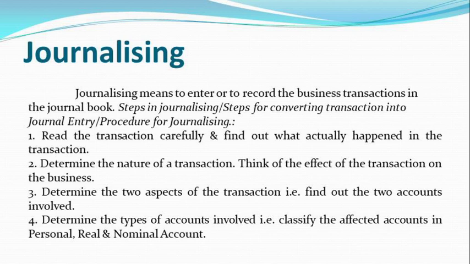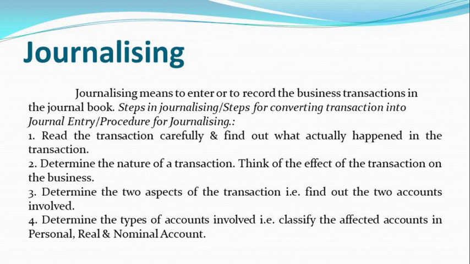Third, determine the two aspects of the transaction, that is, find out the two accounts involved. Journalizing is based on the dual entry system. Dual entry system means if one account is going for credit, another account will go for debit.